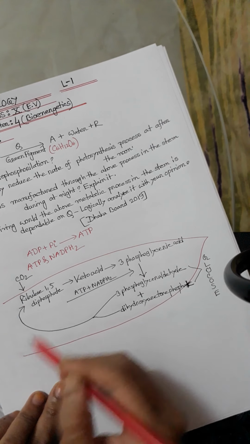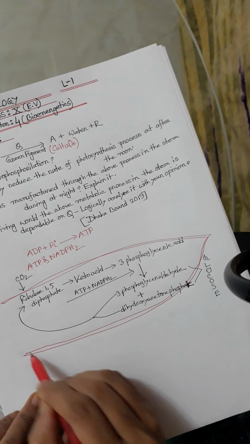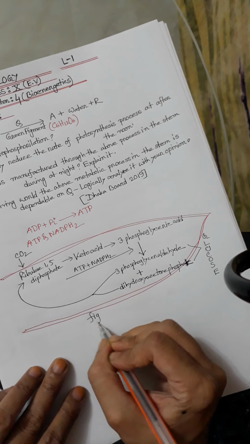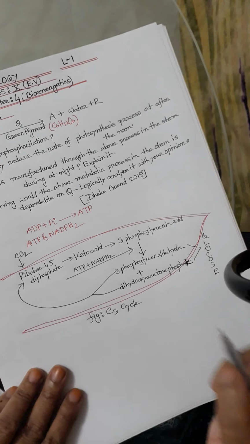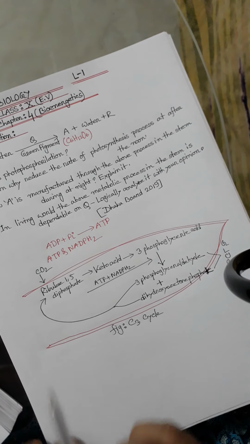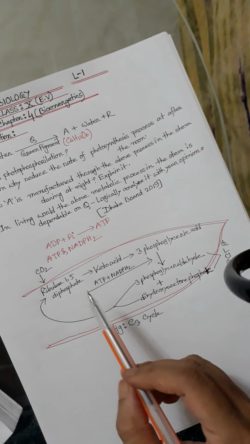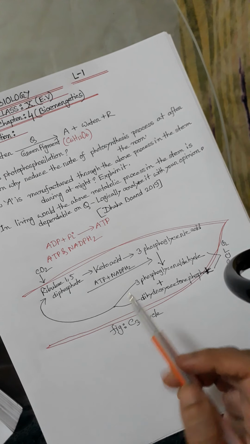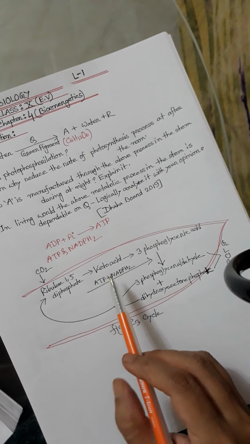In this figure you will get a leaf shape structure, and this figure is known as the C3 cycle or C3 pathway. First, CO2 enters through stomata into the leaf, and ribulose 1,5 diphosphate is converted into a 6 carbon compound, this unstable keto acid.